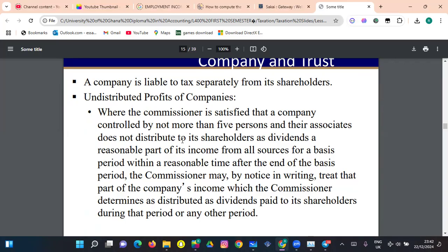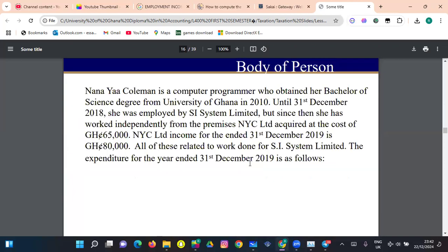So basically what this means is that if a company makes profit and decides not to distribute it, you see, when a company makes profit, that profit will be taxed. And then when the company also makes payment of dividend, those who receive the dividend will also be taxed, right? But if a company chooses to retain the profit instead of redistributing, still, the commissioner will by notice in writing treat that part of the company's income and tax it, right? So basically, that's what it means here.